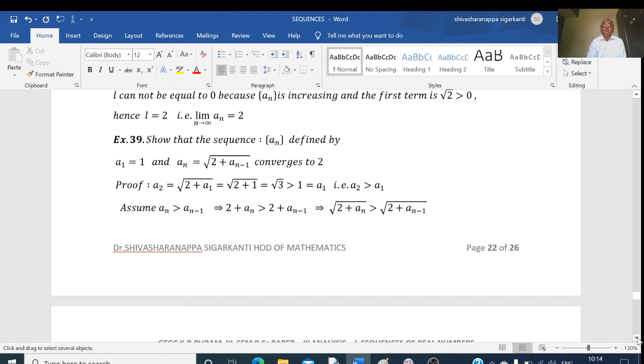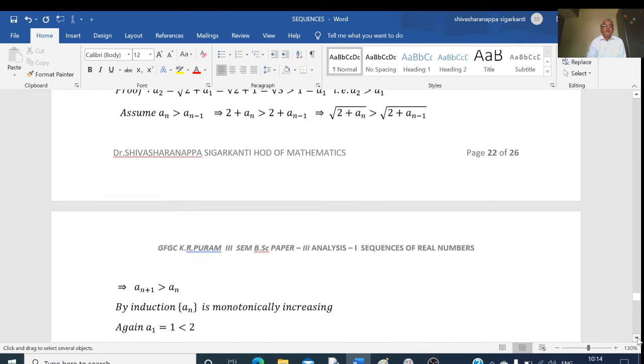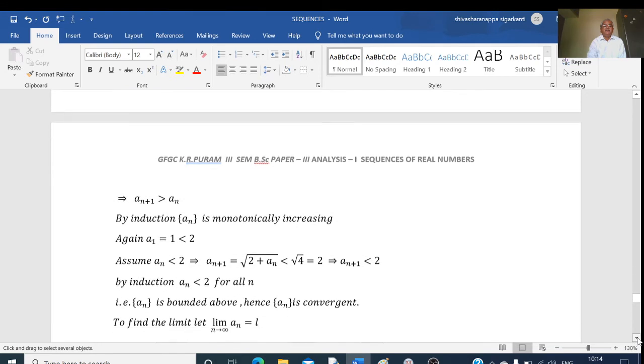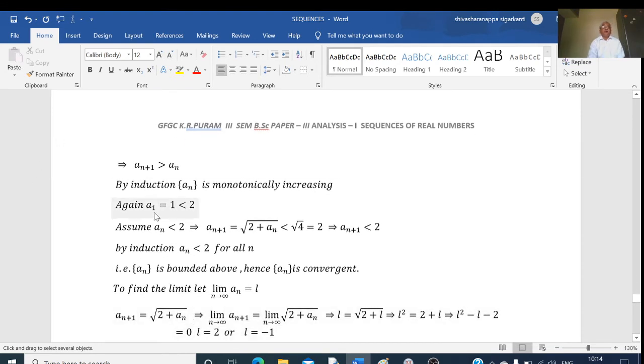And then, if we show that it is bounded above, then we can say that it is convergent. So by induction, it is monotonically increasing. Now, a1 equal to 1, and 1 is less than 2. So a1 is less than 2, this is true.